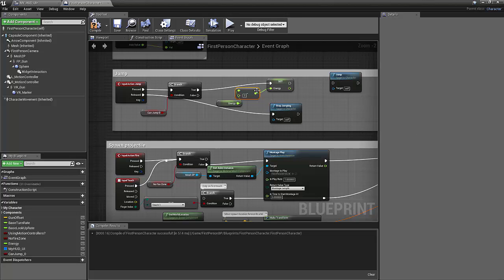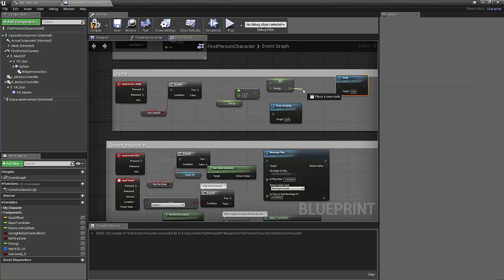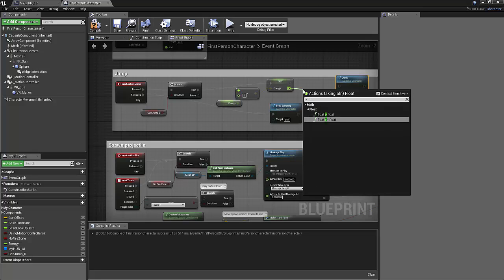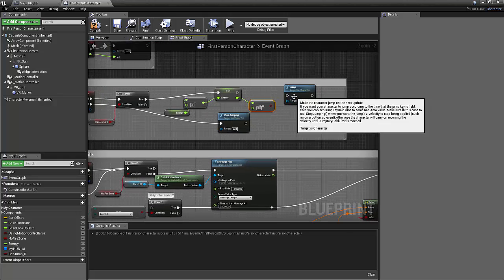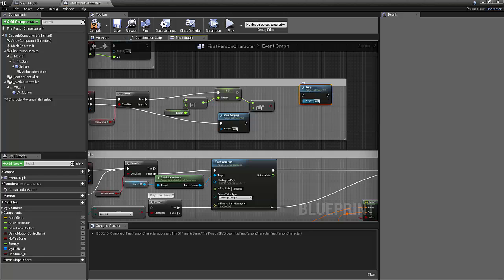So there we go. So we're setting the energy minus 0.1. And then we're going to evaluate. We're going to say, okay, is energy greater than or equal to 0? As long as it's greater than or equal to 0, then they can jump.